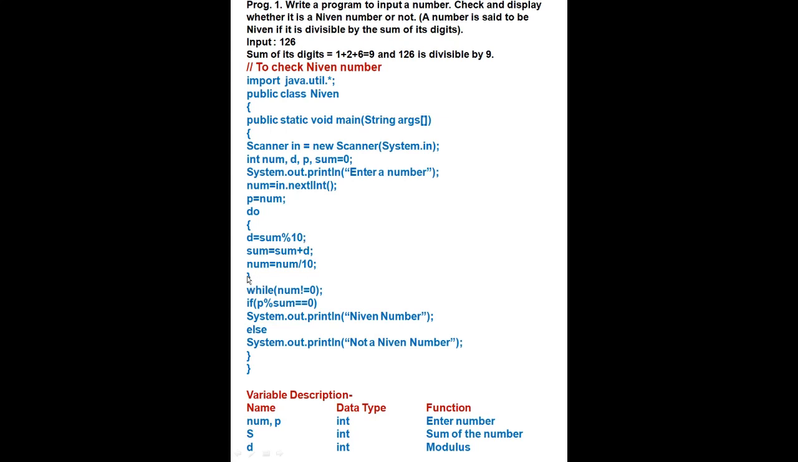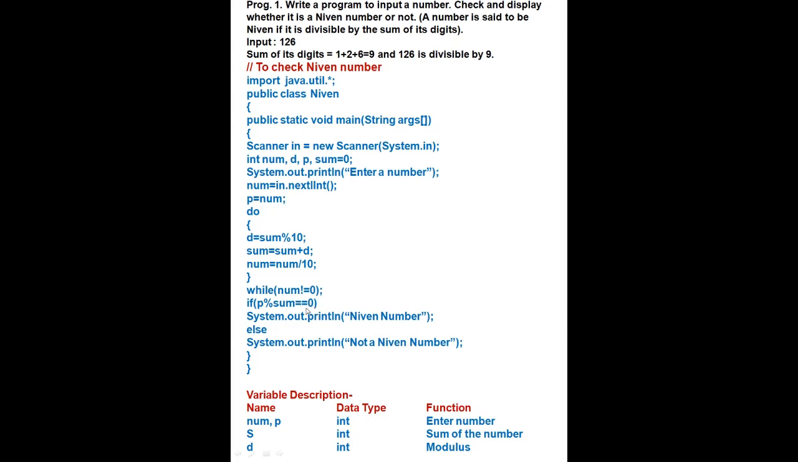Then curly bracket close. This is the rule to find a Nivine number. First we will find the modulus, then we will add that modulus to the sum, then we will divide that number by 10 to find the quotient. Then curly bracket. Now while num is not equal to 0, meaning the number which we have input is not equal to 0. If p, the number we have entered, divided by the sum, the remainder will become 0.